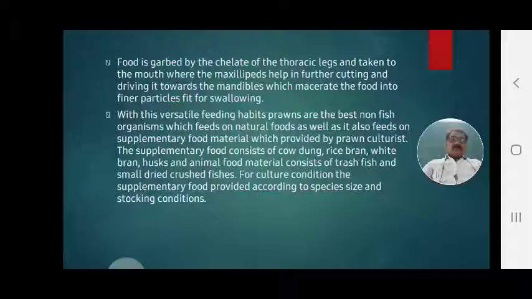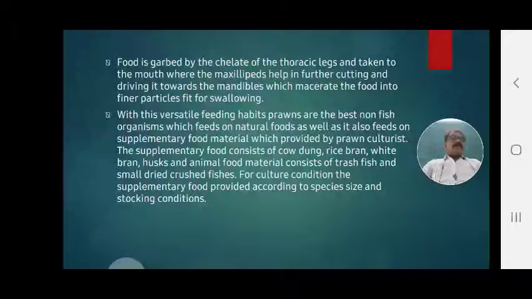Food consists of husk of rice, husk of wheat, and animal food material consisting of trash fish and small dried crushed fishes. Trash fishes are to be captured. These fishes are then open sun dried on the beach around coir mattings, and after complete drying for 4 to 7 days, such fishes are collected and crushed.